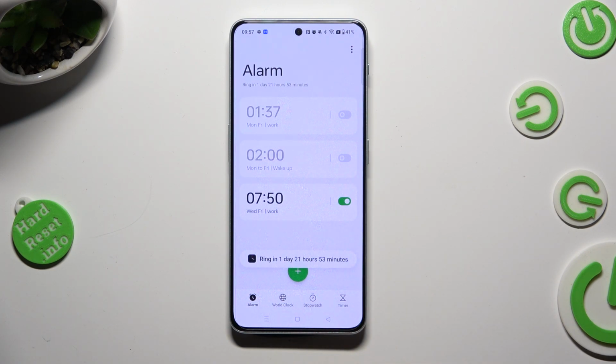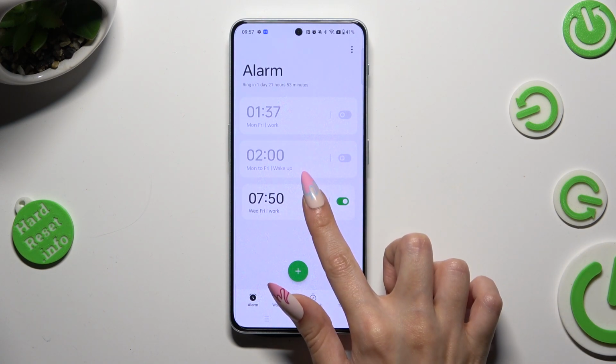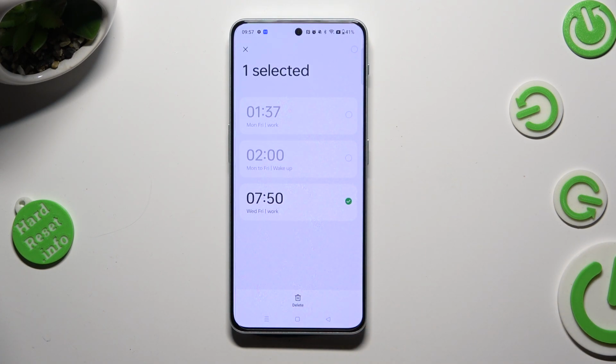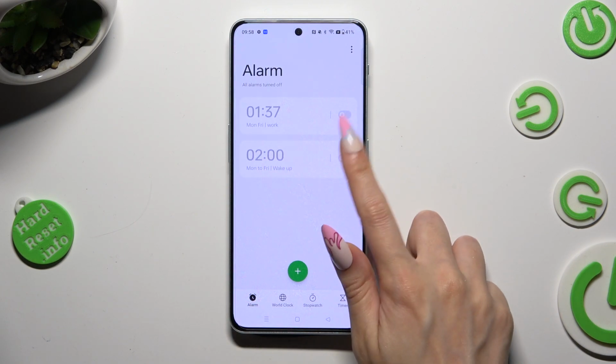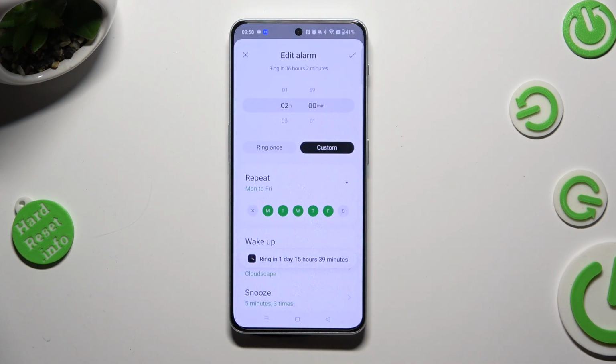If you want to, you can also get rid of it completely by holding it, choosing Delete at the bottom, and as you can see after that, my alarm was deleted.